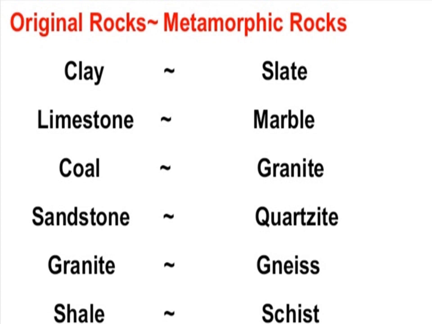And coal is converted into graphite. It's not granite, it's graphite. Sandstone is converted into quartzite, granite is converted into gneiss, and shale is converted into schist. So these common rocks are converted into metamorphic rocks due to increase of heat and pressure.